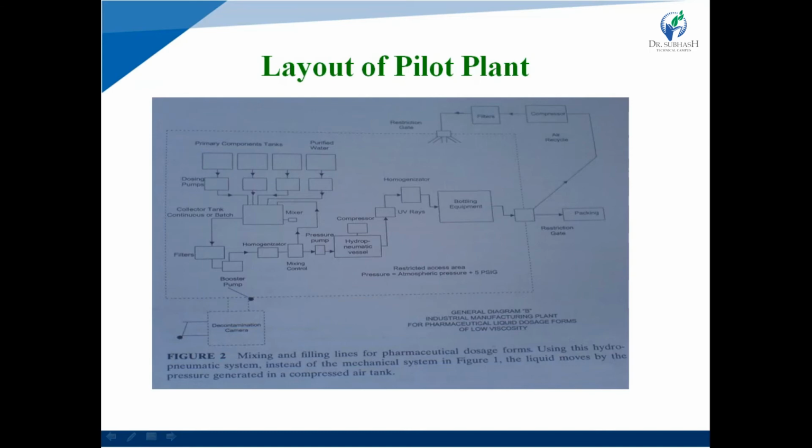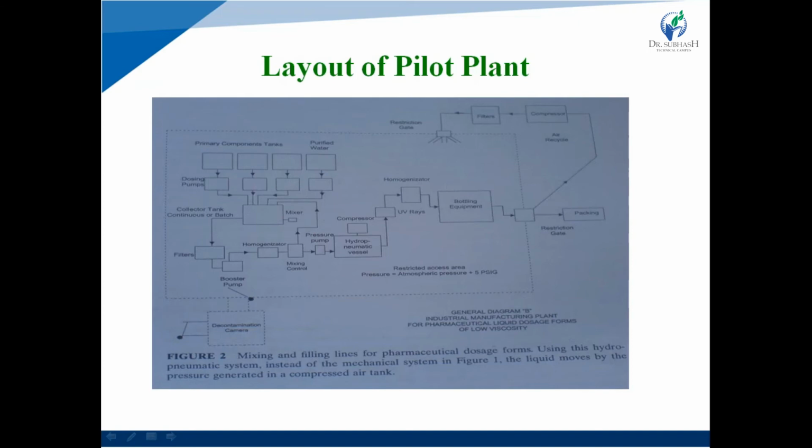Collector tank is present, continuous or bed size. After that, it is converted into the filters. From filters, they are transferred to the booster pump. After the booster pump, it is transferred to the homogenizer, and a mixing controller device is available. After that, they are converted into the pressure pump, and a hydropneumatic vessel is present here.